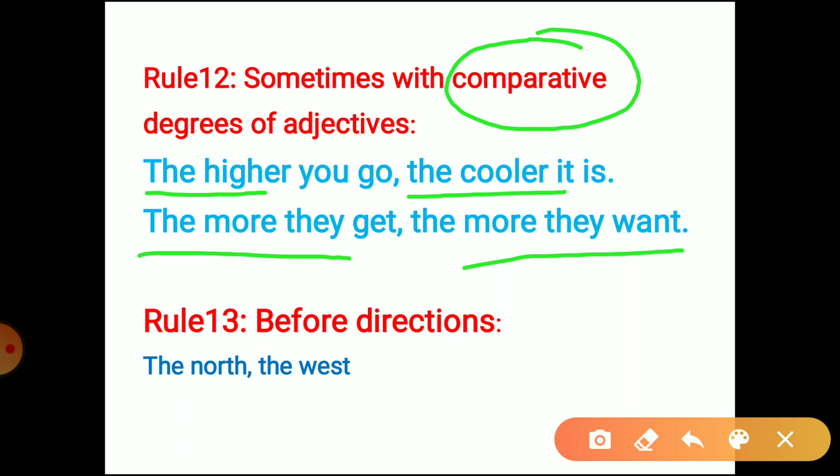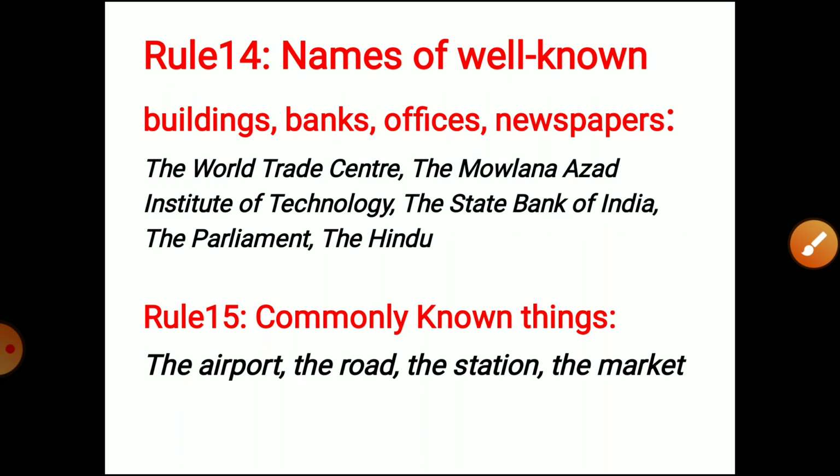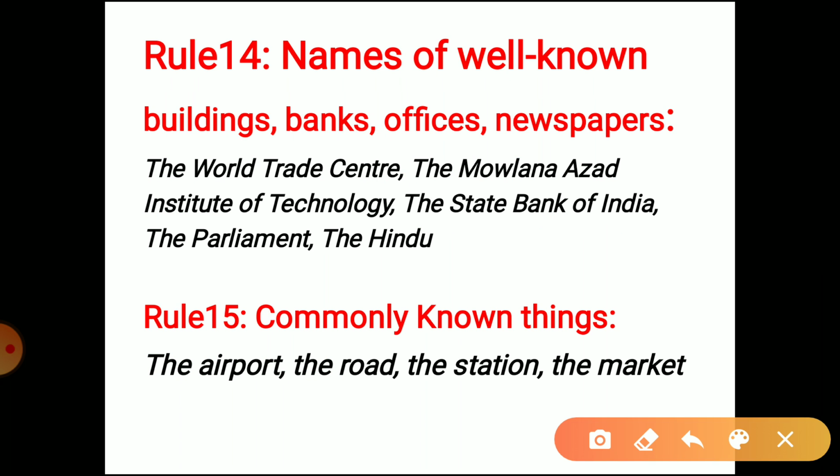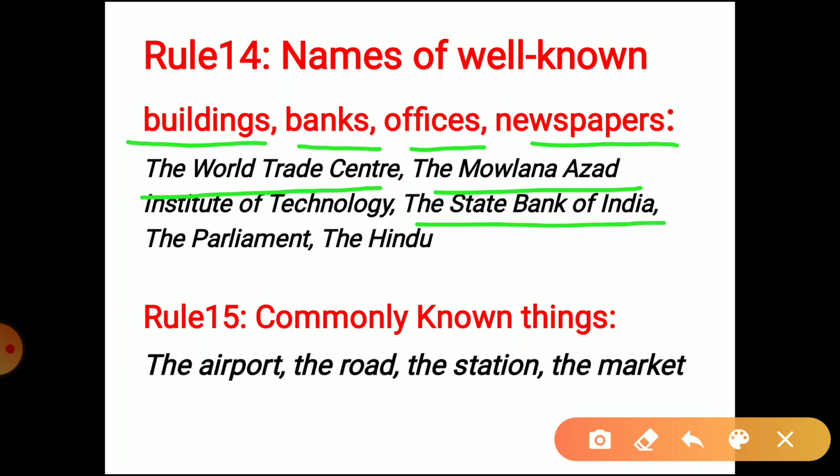So we also have the names of directions, for example, the north, the west, the east. Similarly we have the names of some well-known buildings, banks, offices or newspapers. For example, the World Trade Center, the Mowlana Azad Institute of Technology, the State Bank of India, the Parliament, the Hindu. There can be other examples. Or we also use it with commonly known things. For example, these should be remembered like this: the airport, the road, the station, the market.